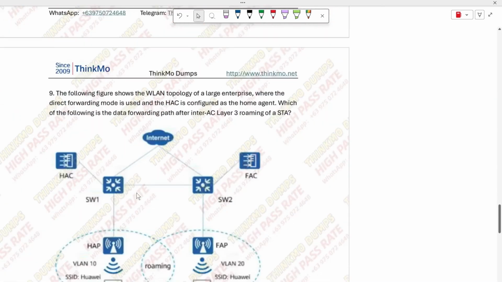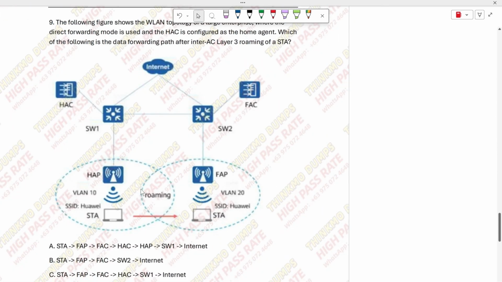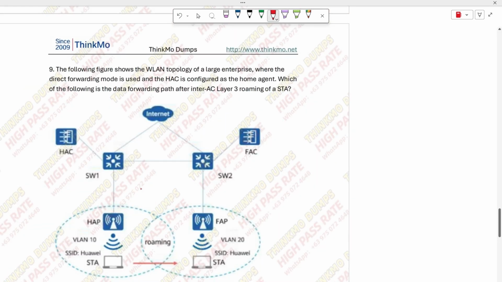All right, let's look at question 9. This question is about a WLAN network again, and it says that in this large-scale WLAN network, the direct forwarding mode is used. So first, let's understand the difference between direct forwarding mode and tunnel forwarding mode. Tunnel forwarding mode means, for example, when this AP needs to send data, the data passes through the CAPWAP tunnel to the AC first, then the AC sends it back to the core switch, and then it goes out, right? This allows the AC to perform traffic control and authentication management,